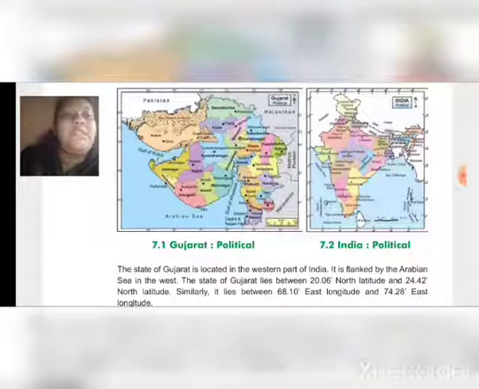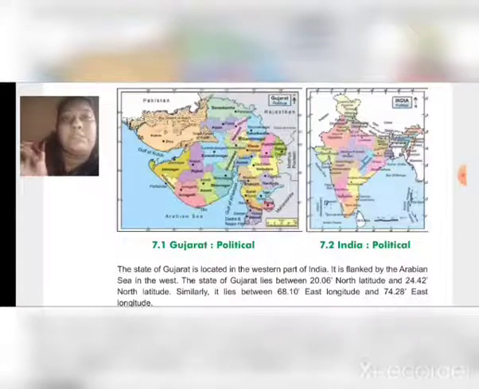The state of Gujarat lies between 20.06 north latitude and 24.42 degree north latitude.